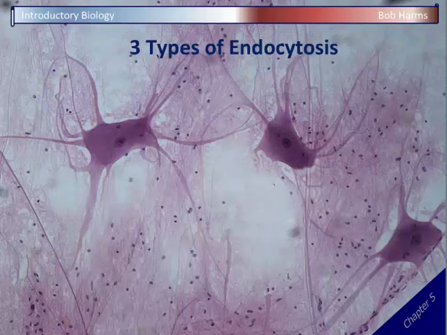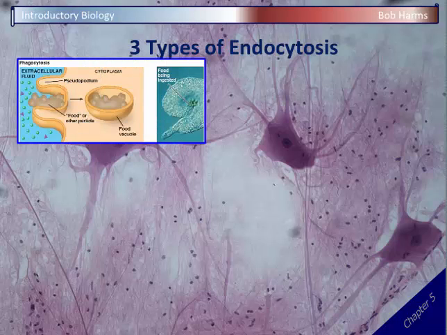There are 3 different types of endocytosis, just depending on what's being brought into the cell. One common type is called phagocytosis. And phagocytosis is when cells are eating large food particles or even eating an entire new cell, another cell, as their food. And so they form this large pit. Once the food is inside, it's going to surround the food and pull it inside, and that food's going to end up inside of a vacuole, sort of like a little temporary stomach inside the cell. And this is commonly what we think of if we've seen a little clip of an amoeba, for example, surrounding and eating another cell.